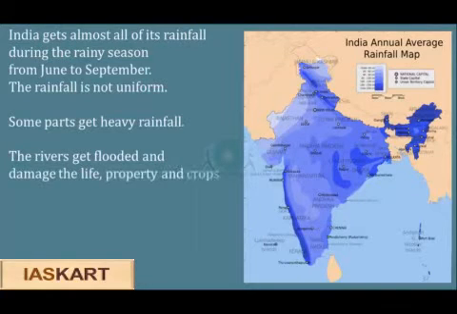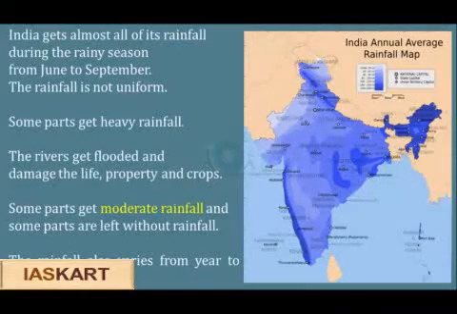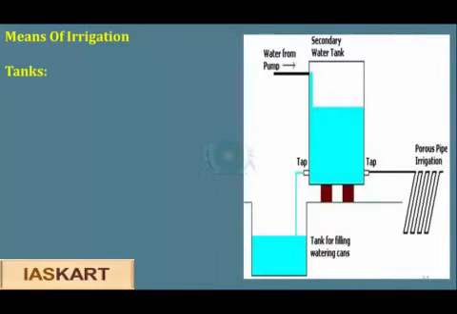The rivers get flooded and damage life, property and crops. Some parts are also left without rainfall. Apart from that, rainfall also varies from year to year. Thus, for agriculture to be successful, we need regular watering for our crops. And this is known as irrigation. Let's take a look at the means of irrigation.